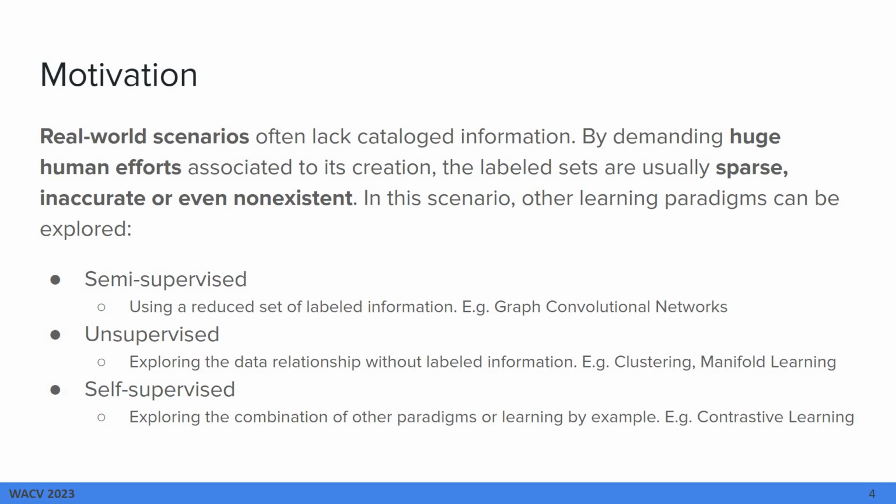In this scenario, the community has explored other learning paradigms in order to solve this issue, such as the semi-supervised learning method, which uses a reduced set of labeled information, such as Graph Convolutional Networks, the unsupervised, exploring data relationships without labeled information, such as clustering and manifold learning, or the self-supervised, which combines other paradigms or learns by example.